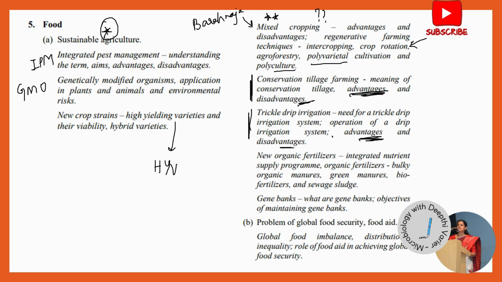The next part is about new organic fertilizers. So they may ask you specifically about how sewage sludge can be used, or they can ask you about green manures for an MCQ, or they can just ask you the difference between organic fertilizers and chemical fertilizers. That's again something that can be asked from this chapter. And lastly, the problem of global food security. But here, what they have asked is the role of biotechnology, which comes in the last chapter. So we'll talk about it over there.